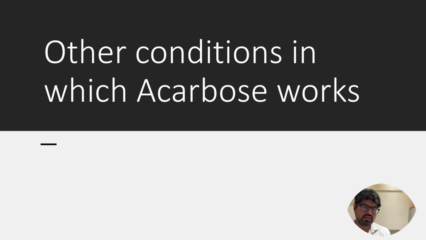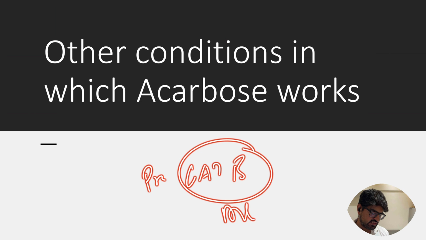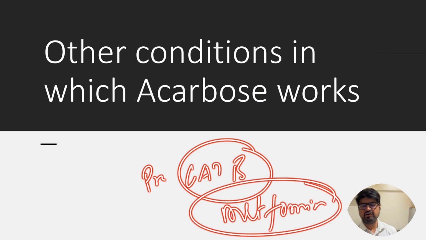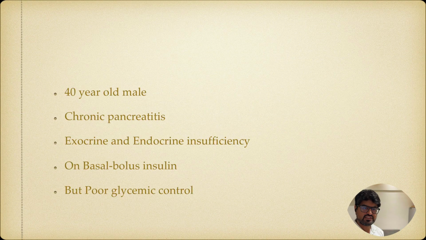So apart from type 2, it can be used in pancreatic diabetes, it can be used in type 1 diabetes, and it can be used for hyperglycemia in pregnancy also. In pregnancy, it is category B, which is the same as metformin, right? So it is as safe as metformin. If you are using metformin, you can very well use Acarbose also. In fact, Acarbose is better than metformin in this situation because remember in pregnancy, the postprandial hyperglycemia is a major challenge.